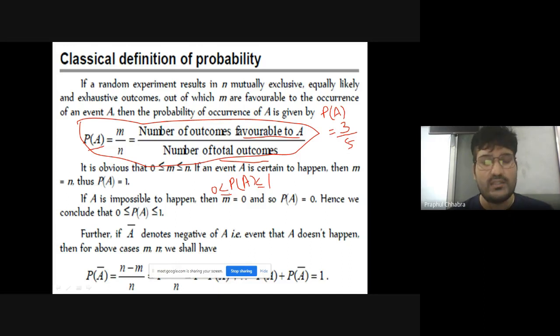So I summarize the thing. If probability of A is equal to 0, then that event is called an impossible event.